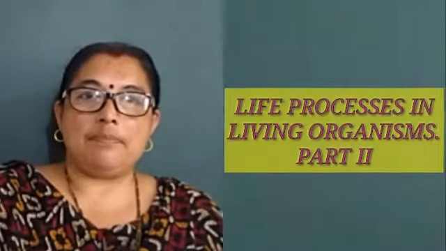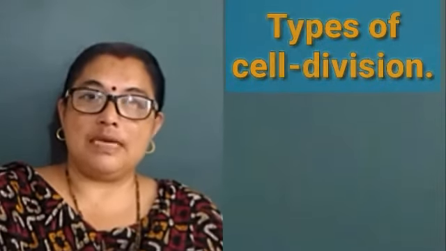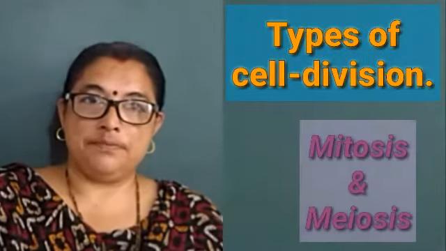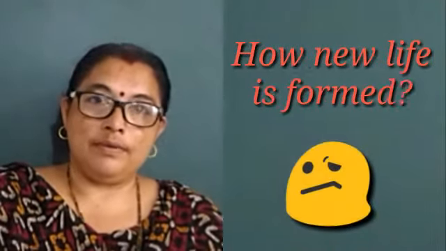Hello students, today we are going to start with the new chapter of Science 2, that is Life Processes in Living Organism Part 2. In the last chapter, Life Processes Part 1, we studied various cell divisions, types of cell divisions, mitosis and meiosis. Today we are going to see how this cell division helps in formation of a new life.